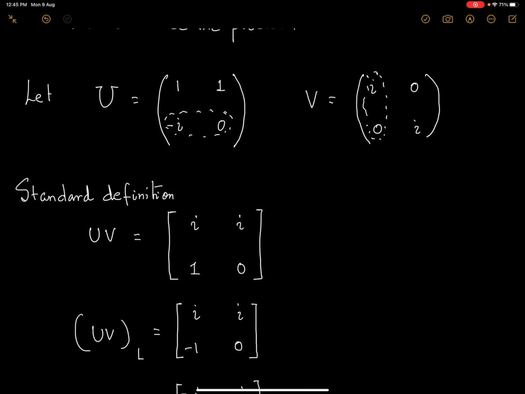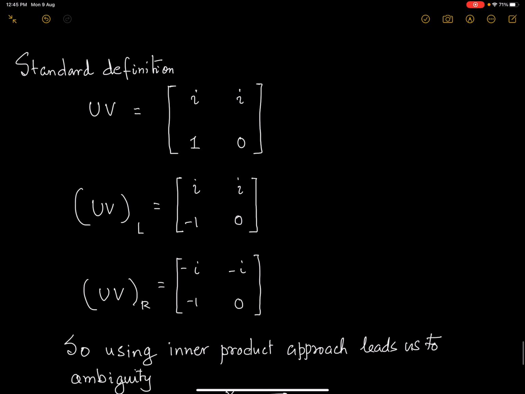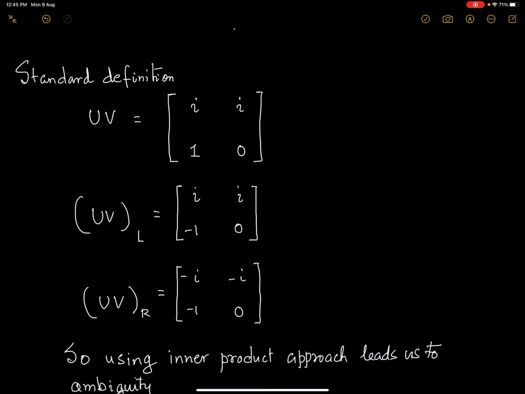So here there is a change. The standard definition gives me i, 1, 0, while the left convention gives me i, minus 1, 0. If I take the right inner product, which I leave to you to check, the product of the matrices as per the right convention should be minus i, minus 1, 0. So what we get through the left convention and through the right convention are completely different matrices. And that makes it very ambiguous.